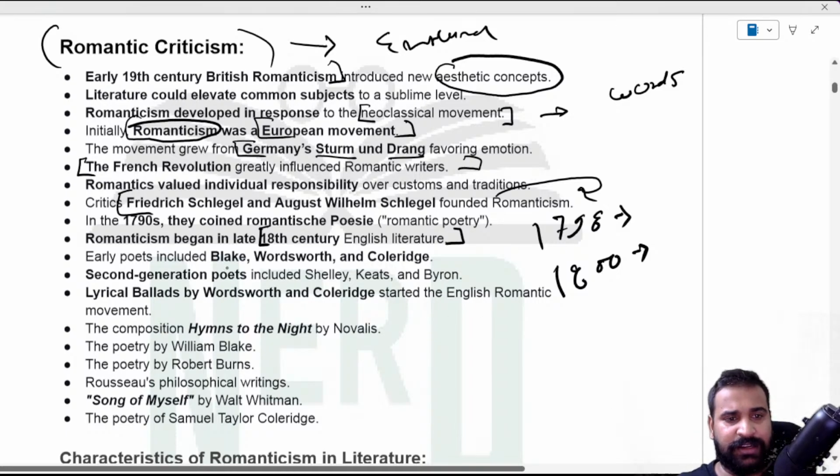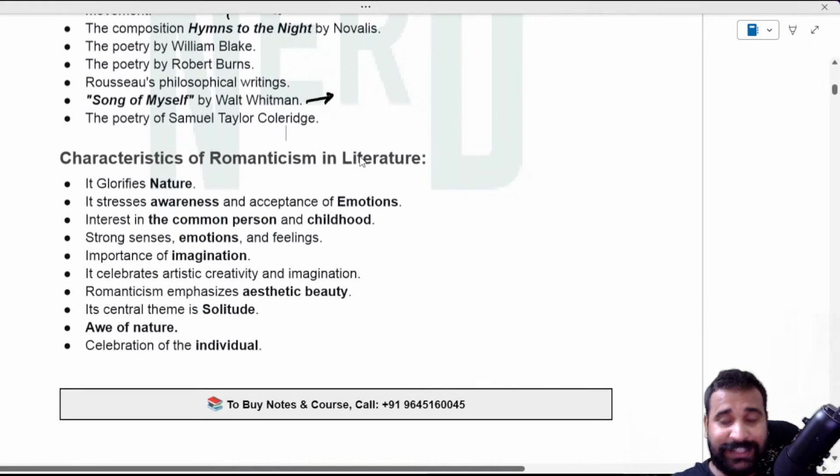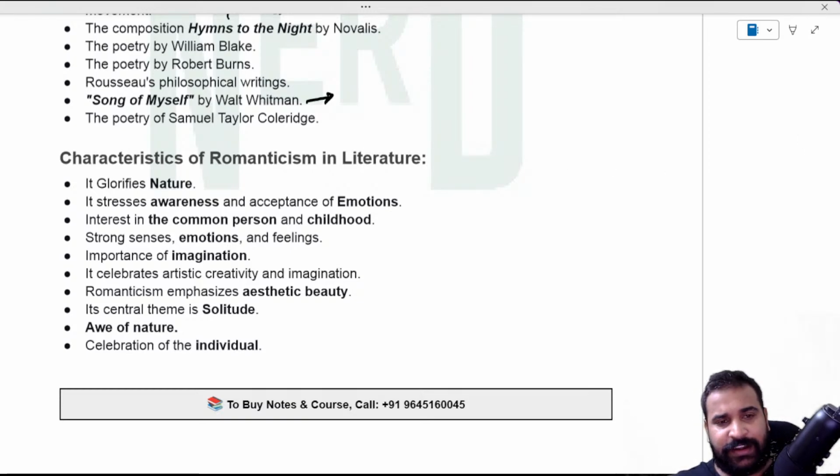In England we have Blake, Wordsworth, Coleridge, whom we're going to discuss. And of course the second generation poets: Shelley, Keats and Byron. One of the important compositions is Hymn to the Night by Novalis, and Song of Myself in the USA. So what is characteristic? Whoever is there online, when I ask you just Romanticism, what comes to your mind?